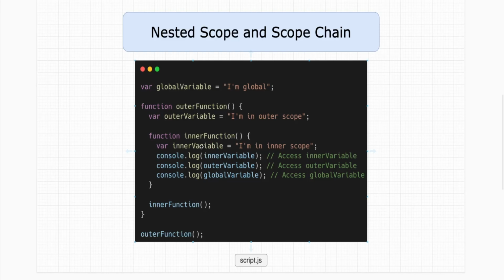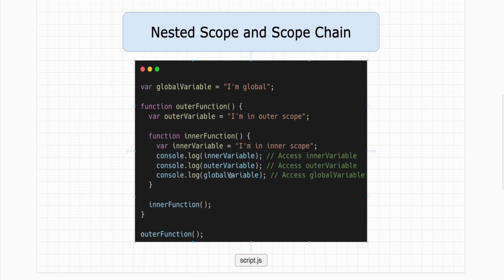Then you can see that one variable is declared inside the inner function, which lives in the inner function only. So when the engine searches for the inner variable, it finds it inside the inner function and prints it on the console. When the engine looks for the outer variable, it fails to find it in the inner function scope, so it goes one level up, finds that the outer variable is available there, and prints it on the screen.